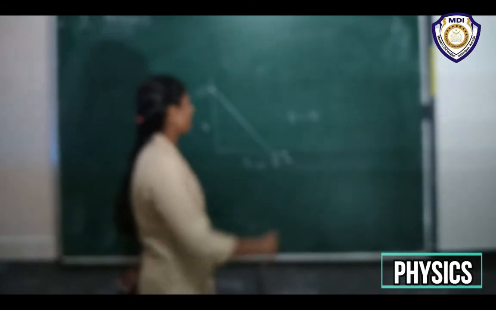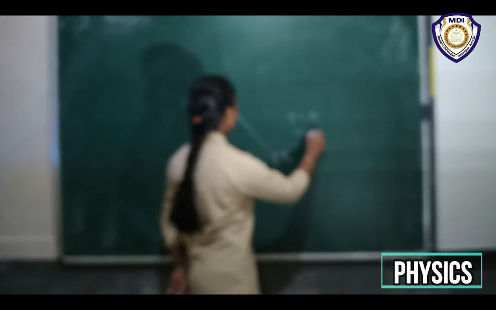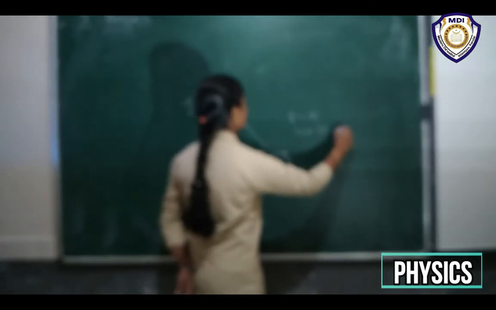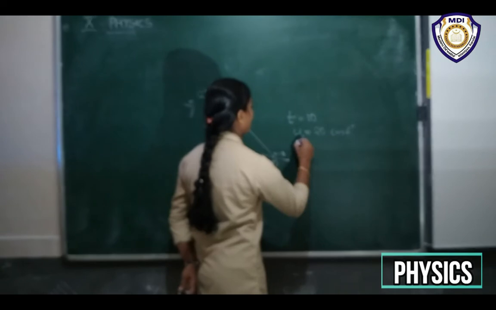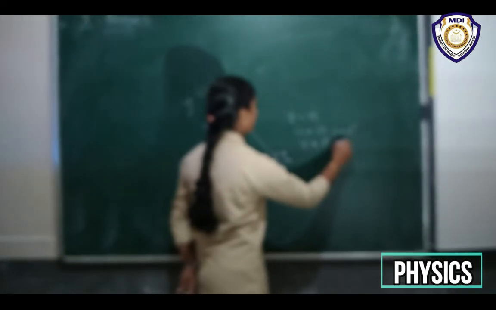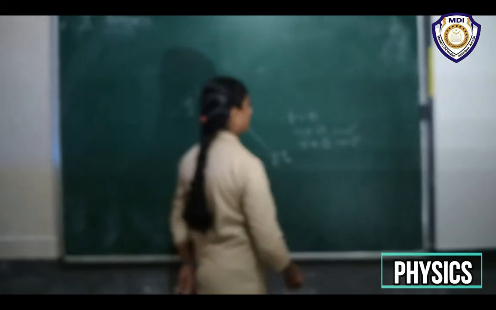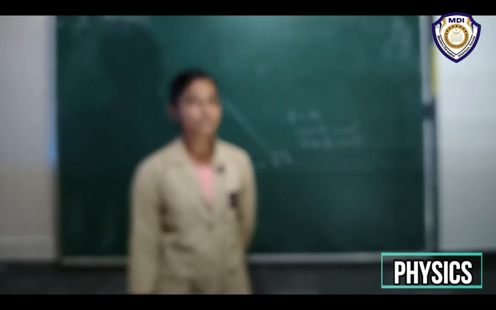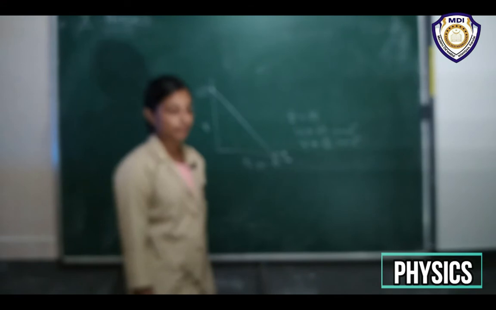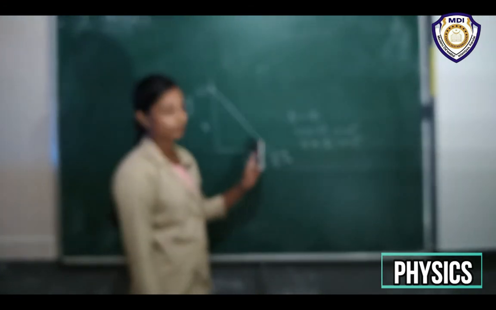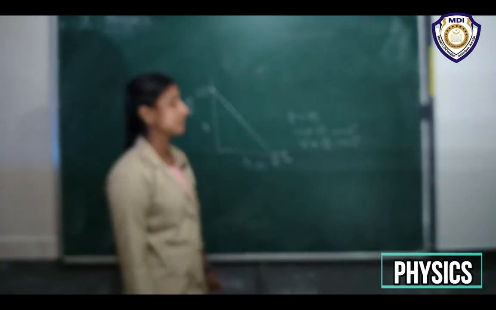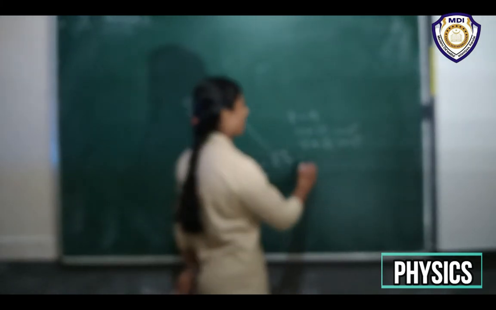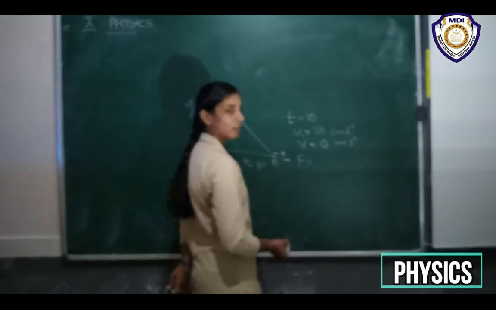Okay, so now we know u is equal to 20 centimeter per second and v is equal to 0 centimeter per second, right? And what we have to find: how much force does the table exert on this ball to bring it to rest? So here also we have to find F, right?